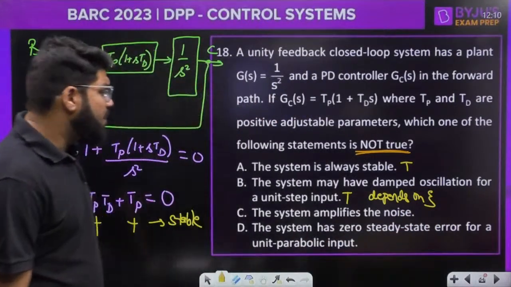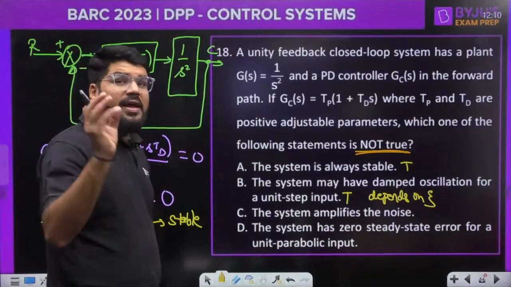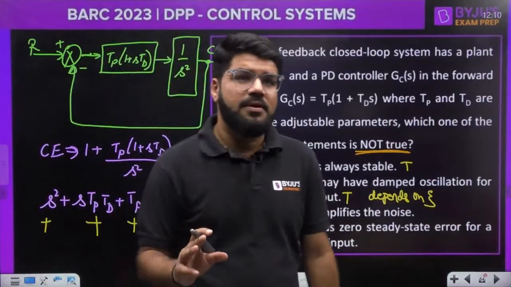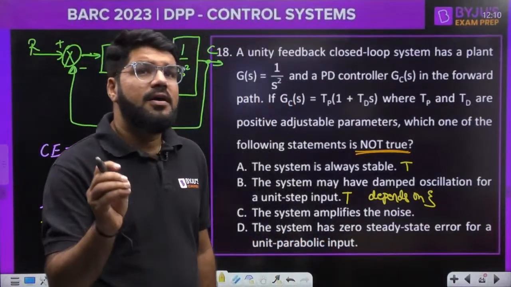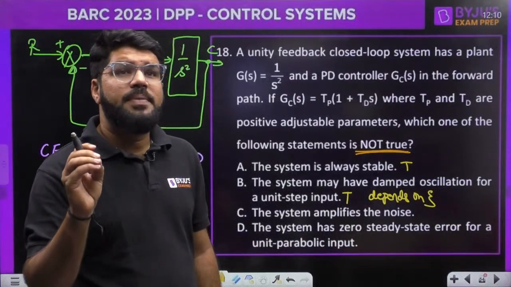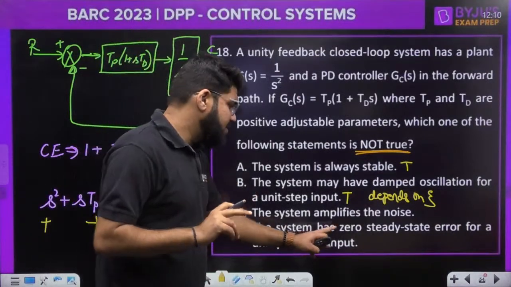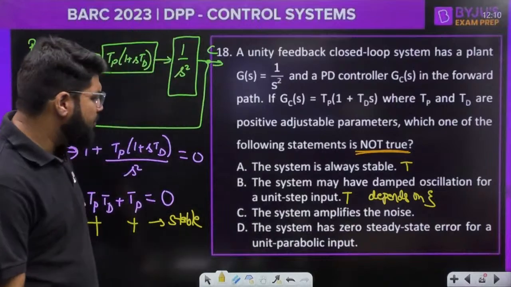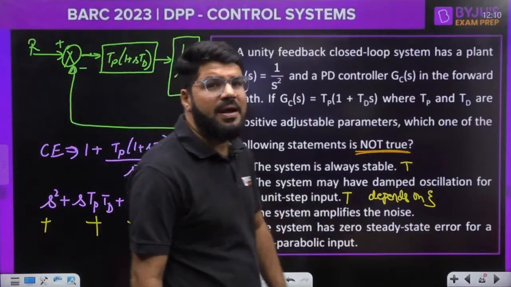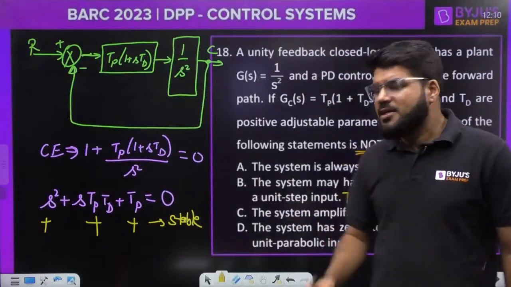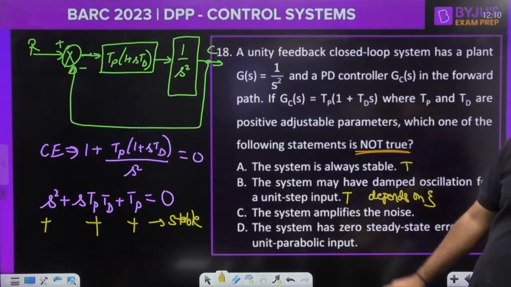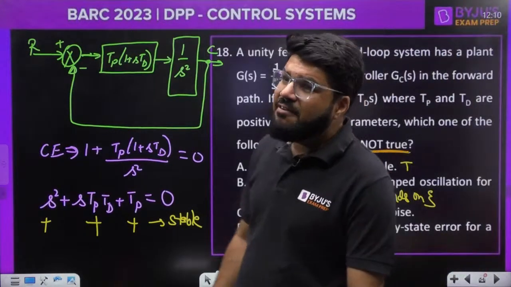Okay, the system amplifies the noise. Now here you have to apply one concept, of the PD controller. And then at last we also come to: system has zero steady state error for parabolic input. Is that correct? That can be understood from here. First let's talk about C. Does it amplify the noise? So what is the effect?